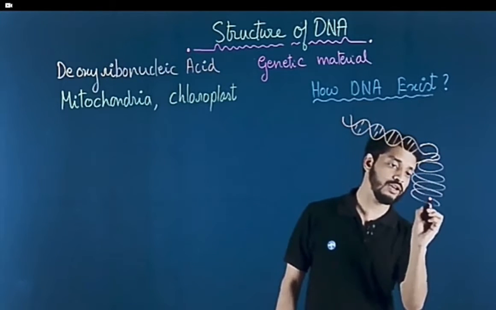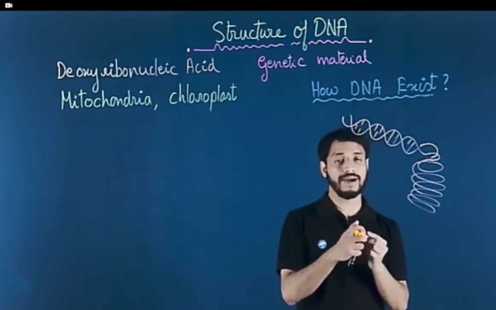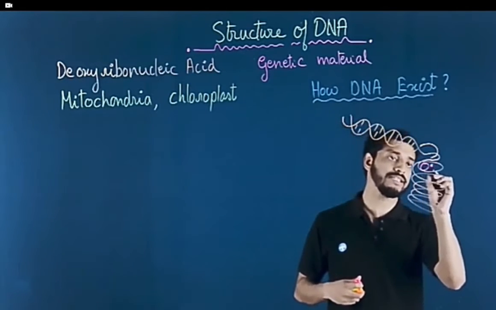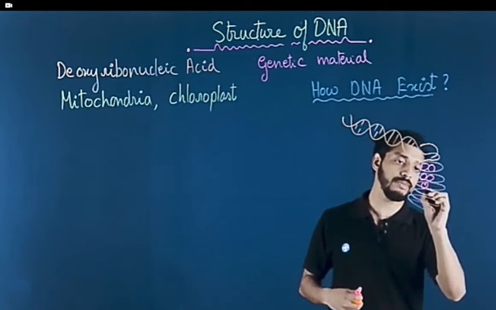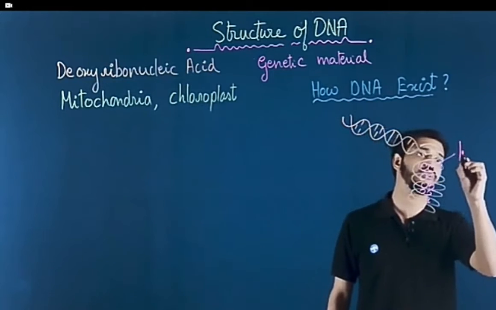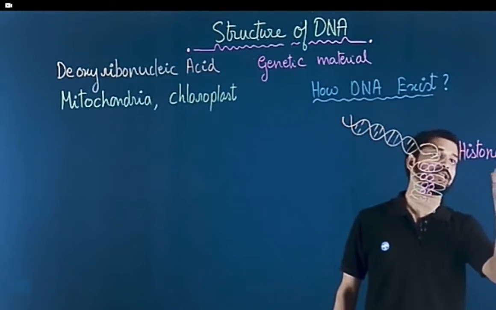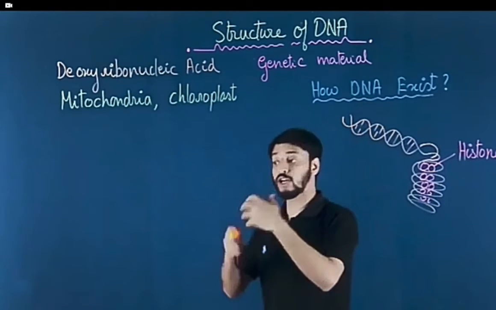Okay, it will start coiling. This coiling is actually brought about by certain proteins which are present. These are the proteins which help in the coiling process. These proteins are known as histone proteins. These are basic proteins, and these proteins actually help in coiling.